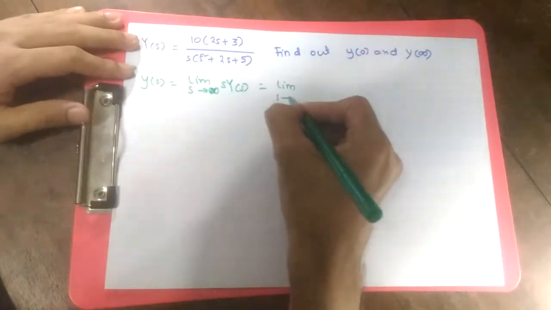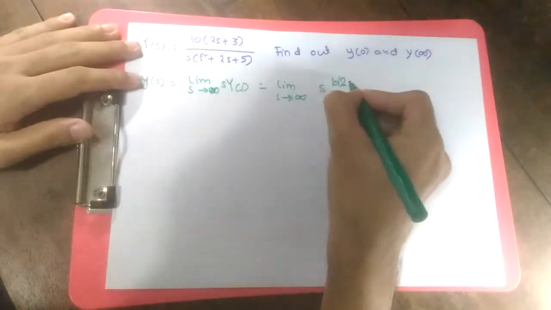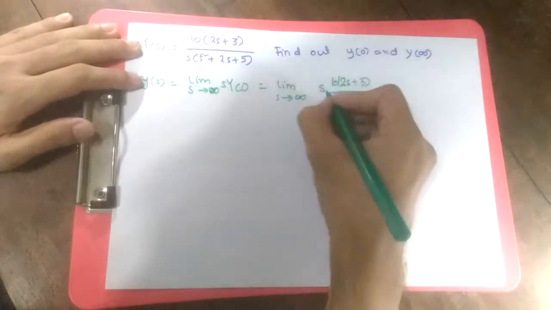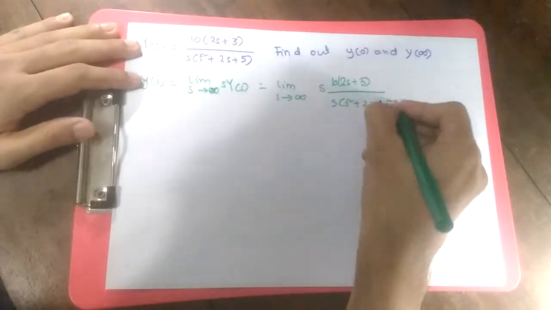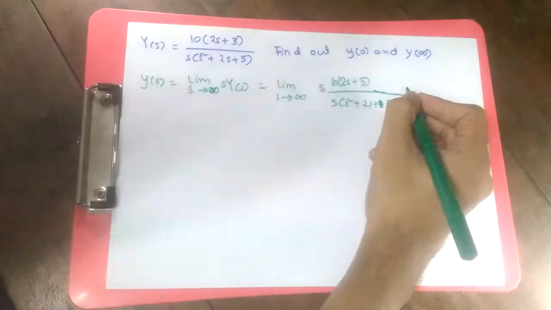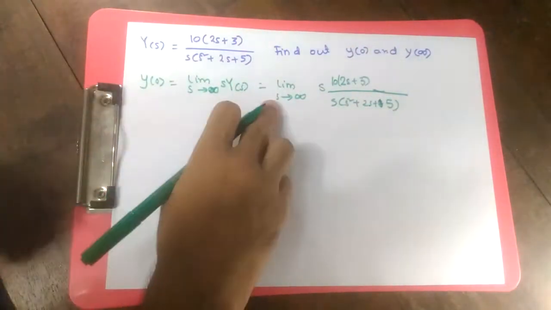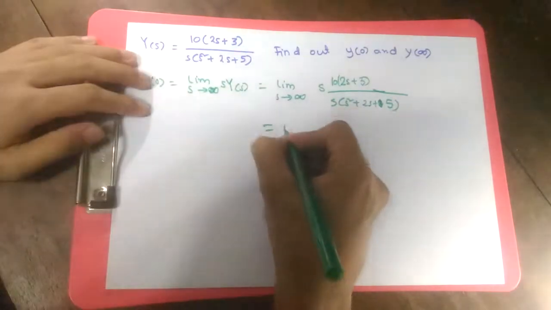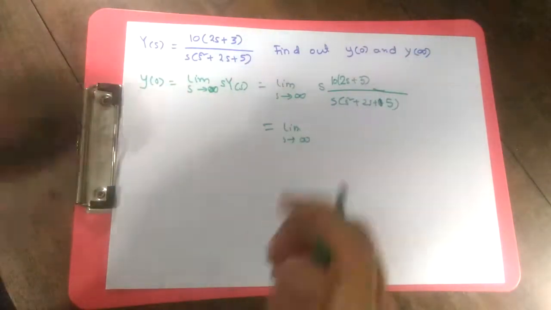So limit s tends to infinity of s times 10 times 2s plus 3 divided by s square plus 2s plus 5. Then we know our old formula that if we want to evaluate at s equals infinity, you should take the highest power in common.